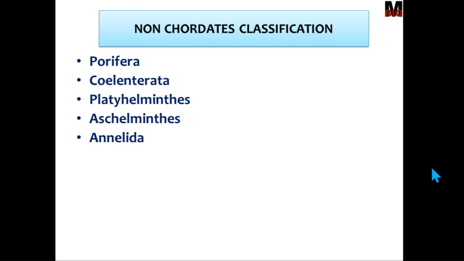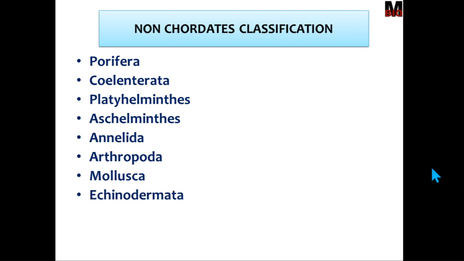Then Annelida includes earthworms, leech, etc. They are true coelomate categories. Then Arthropoda, which includes all invertebrates or non-chordates having jointed appendages like scorpions, spiders, insects, etc. Then Mollusca are soft-bodied aquatic organisms. Then Echinodermata, they are spiny-bodied aquatic life forms. Then Hemichordata, it is a transition zone between non-chordates and chordates. It possesses some chordate features and non-chordate features.